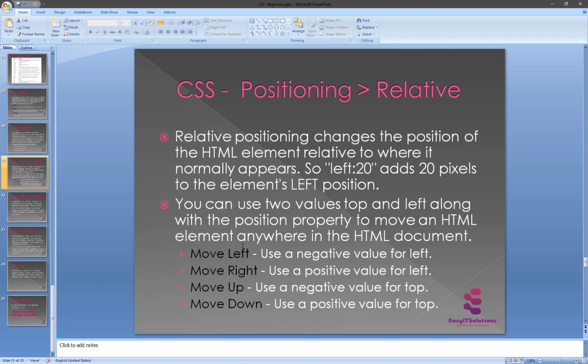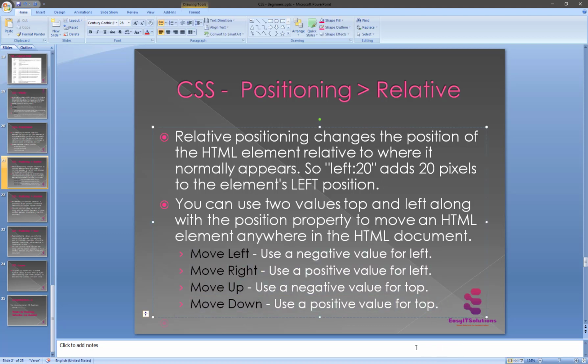To move left, use a negative value of left; to move right, use a positive value of left. To move up, use a negative value of top, and to move down, use a positive value of top. This is basically the technique to use the div.